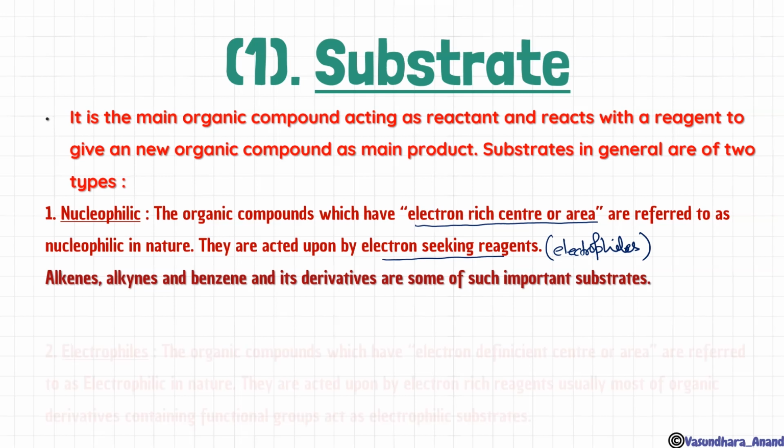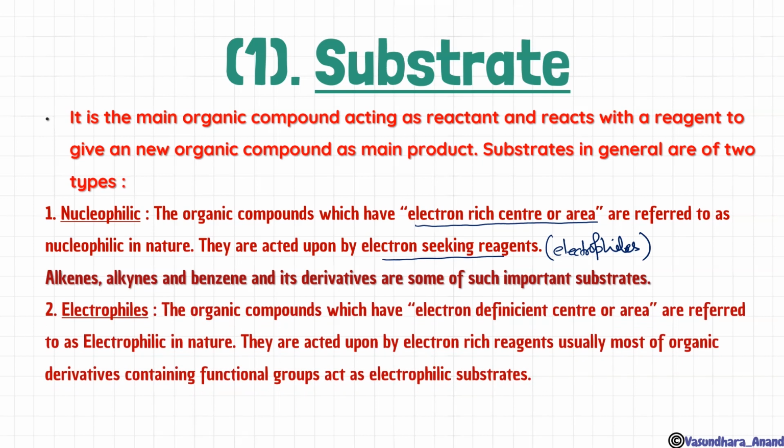Next, electrophilic. What is this? The organic compound which has an electron deficient center, meaning it has less electron density, is termed electrophilic in nature. It is acted upon by an electron rich reagent, which is also known as a nucleophile. Clear, children? Let me explain with an example.